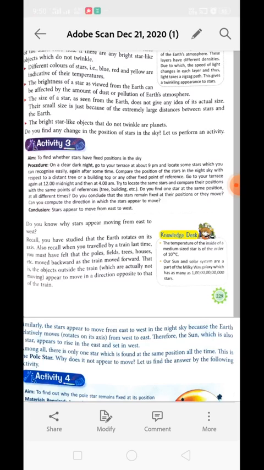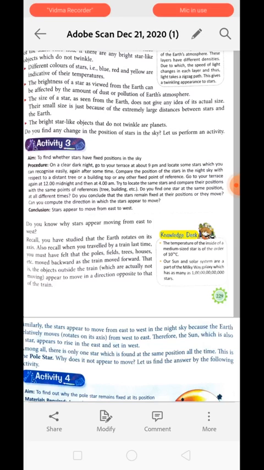After some time, compare the position of the star in the night sky with respect to a distant tree or a building top, any other fixed point or reference. You can compare the star's location with any structure which is fixed on the earth's surface.